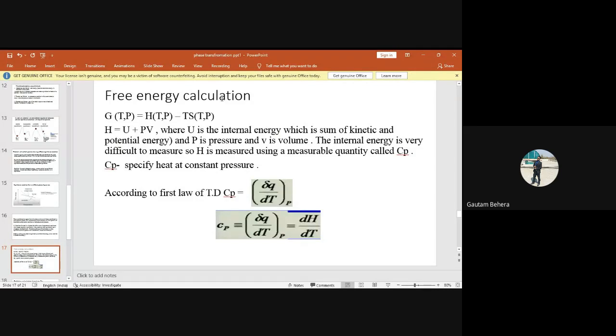Or if you want to measure the change in free energy, then how can you define whether the phase is stable or unstable? If the change in free energy is negative, it is in what? Stable. If the change in free energy is positive, it is unstable, and if the change in free energy is zero, it is at equilibrium. These are the three conditions.